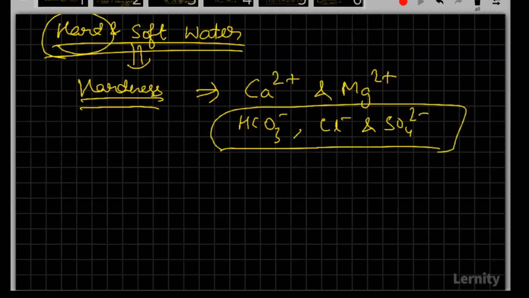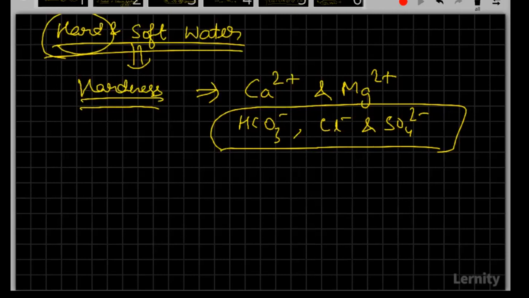See, whatever it be in hardness, the cations will be always the same. Now, hardness we can just divide into two categories, temporary and permanent. So the one which causes temporary hardness, it's only the anions which will be the deciding factor. The cations are anyways going to remain the same in case of temporary and even permanent hardness. So the one which is causing temporary hardness among these three anions is,